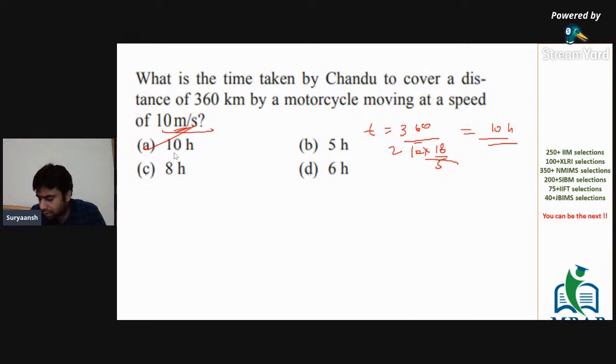What is the ideal time to be given to quants in CMAT? The verbal part is something where, if you don't know, then you're done. You either attempt it or leave it. But for quants, the main time goes in solving the question. I think generally the paper is not very difficult, that I would like to say.